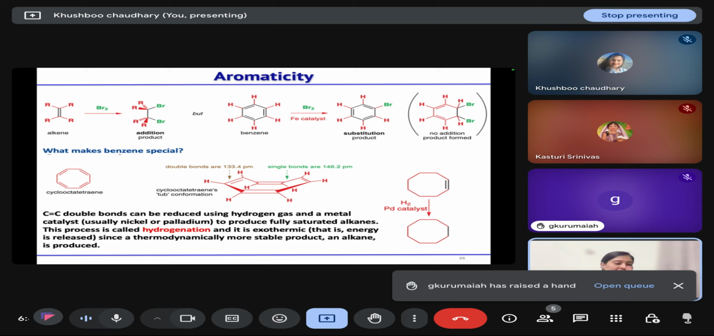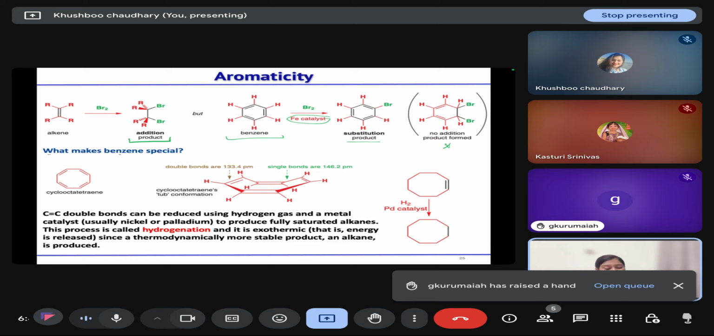So if we have an alkene and we are treating it with bromine, we already know that it will give us an addition product, correct? But if we are treating benzene with the same bromine in the presence of some iron catalyst, first of all, it will not show an addition product. Instead, we will get a substituted product in the presence of some iron catalyst or metal catalyst. Now, this behavior of the benzene double bonds makes them different from the alkene double bond.